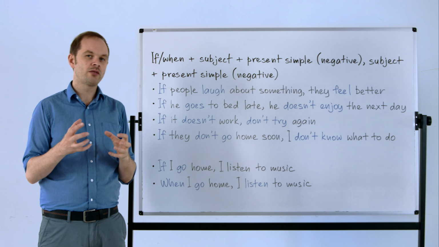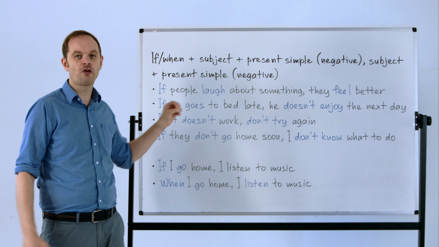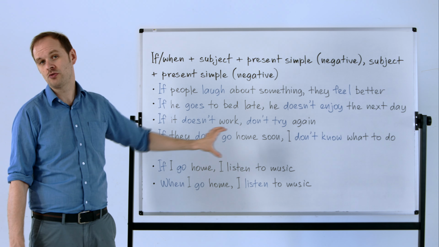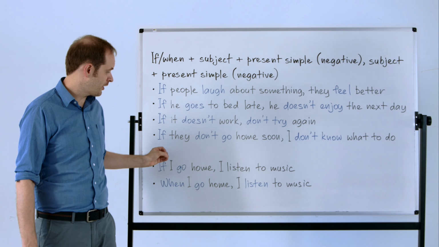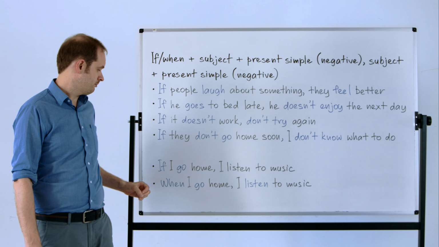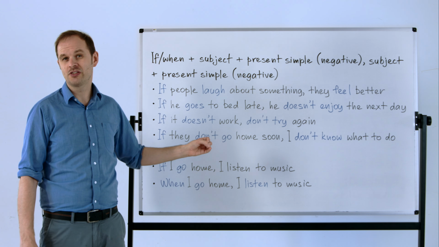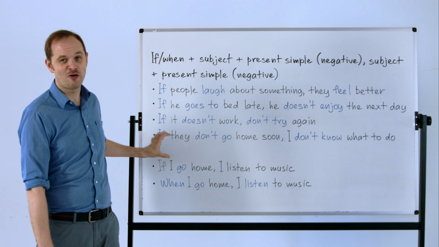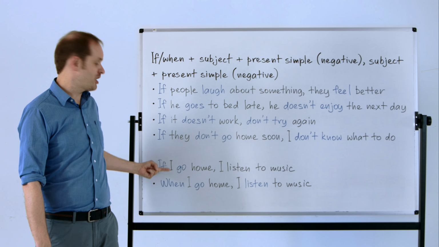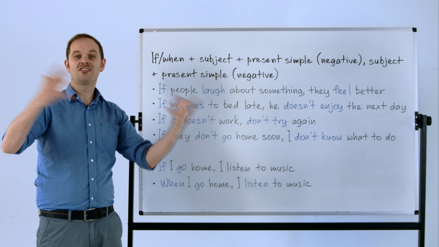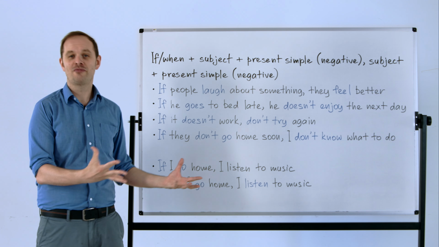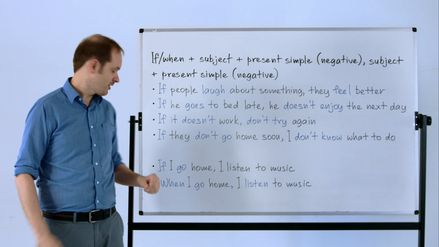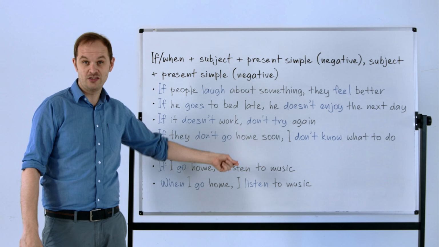Now, another change we can make to conditional sentences, not just zero, but all of them, is using when. Now, if we look at these two sentences to compare, if I go home, I listen to music. When I go home, I listen to music. There's quite a big difference here. Unfortunately, for the speaker of this first sentence, the idea of going home is sort of a distant possibility. It's an imaginative thing. If I go home, meaning maybe they won't be going home. Whereas, when I go home, I listen to music.